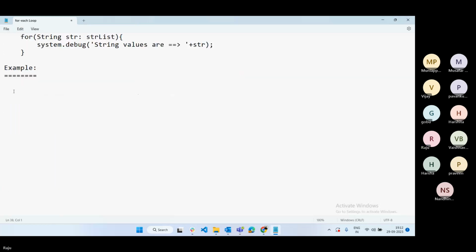Example is, fetch all account records and print only accounts whose rating is hot. Okay, rating is hot. Only print which account is having rating, only the particular record we want to print. Okay, let's see how to print the data.